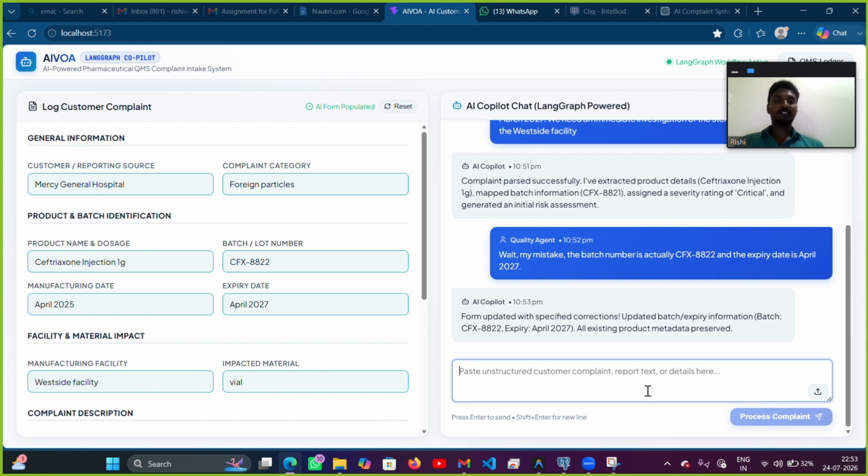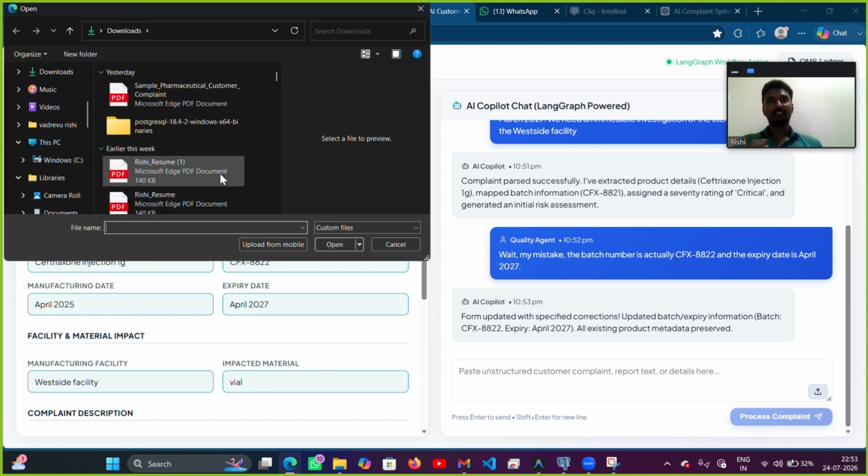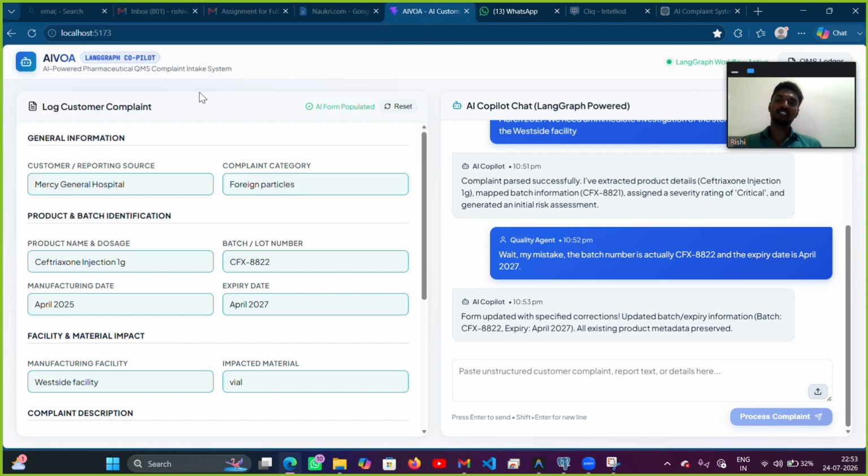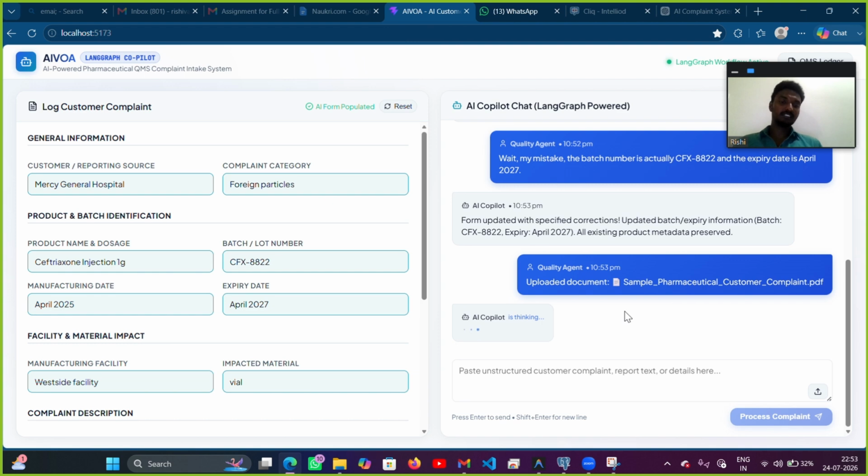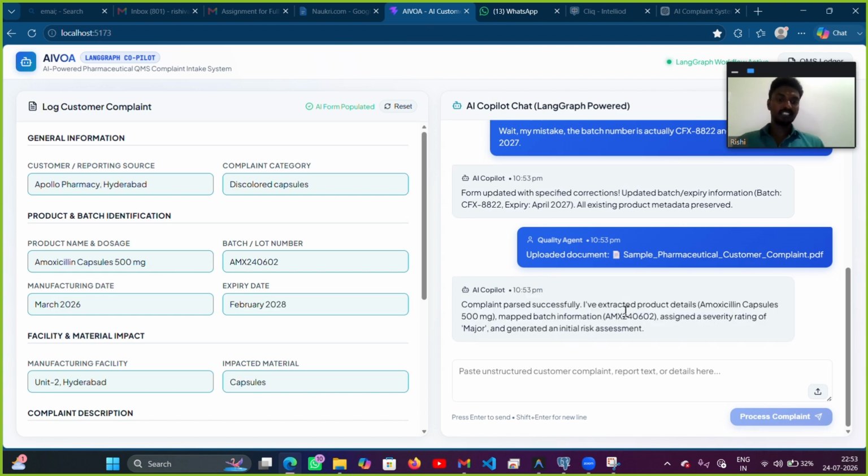Coming to the last feature, parsing with a PDF. I have taken an industry standard, normal sample pharmaceutical customer PDF. Once we give it, it directly uploads it, with all the details. We can see here we have Apollo Pharmacy Hyderabad.